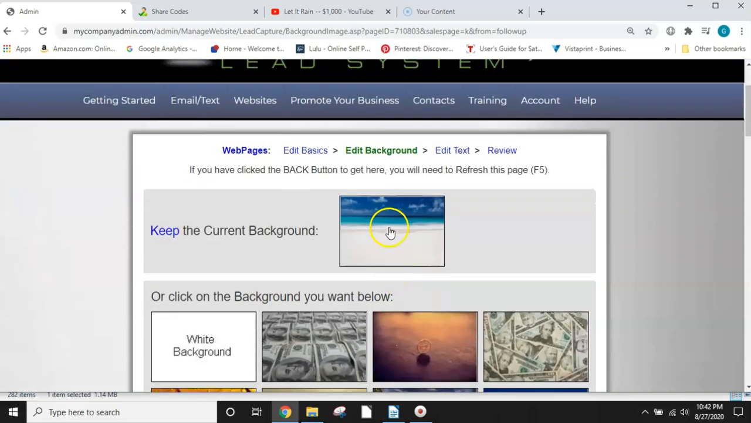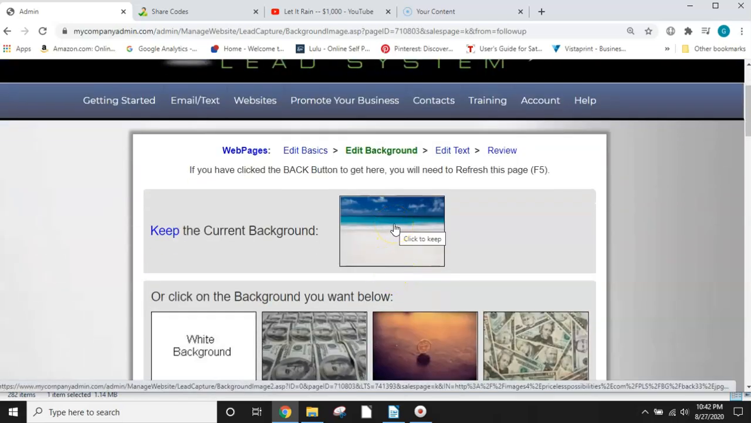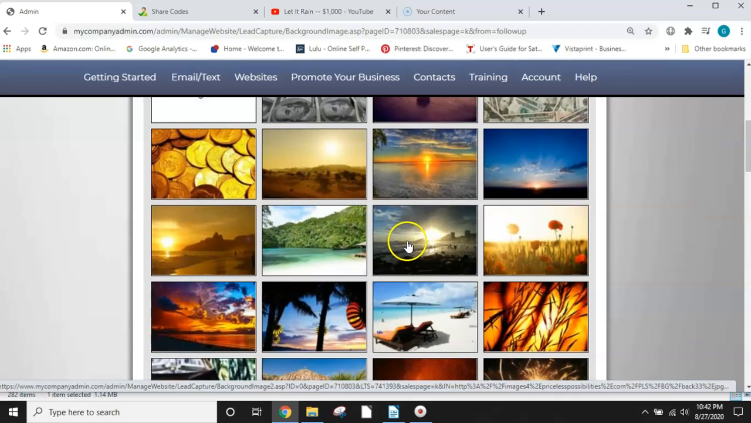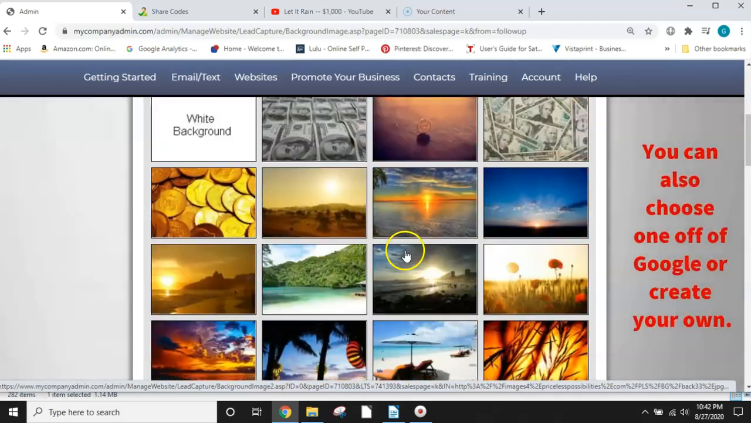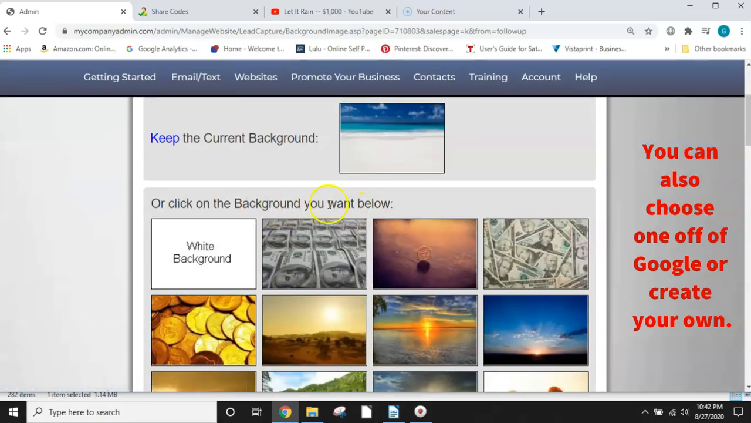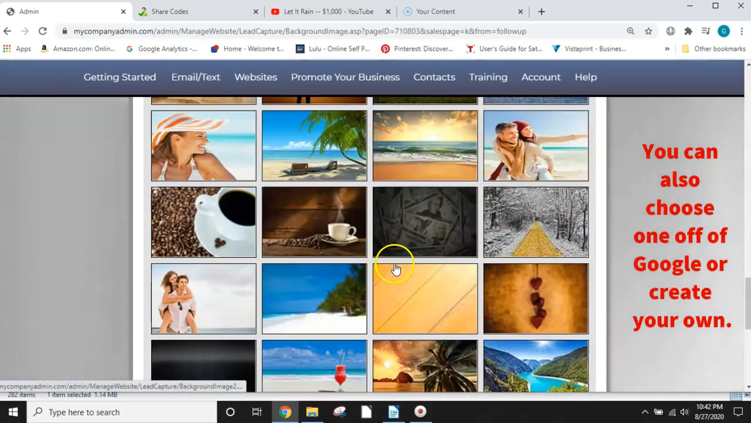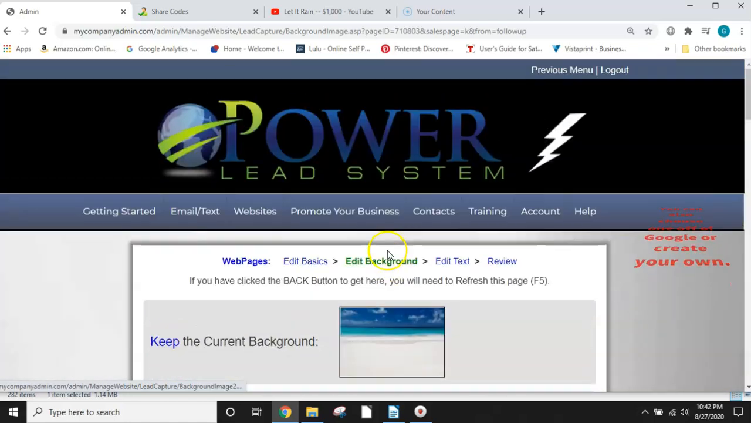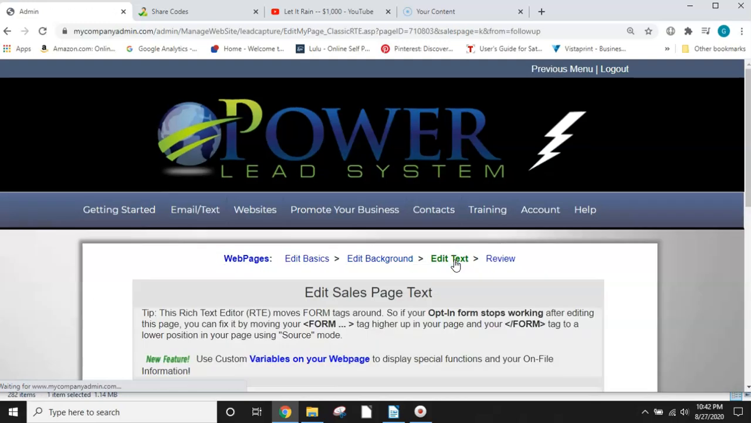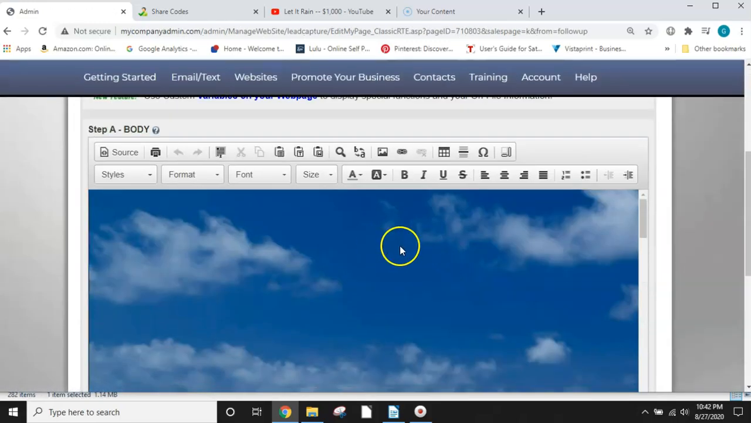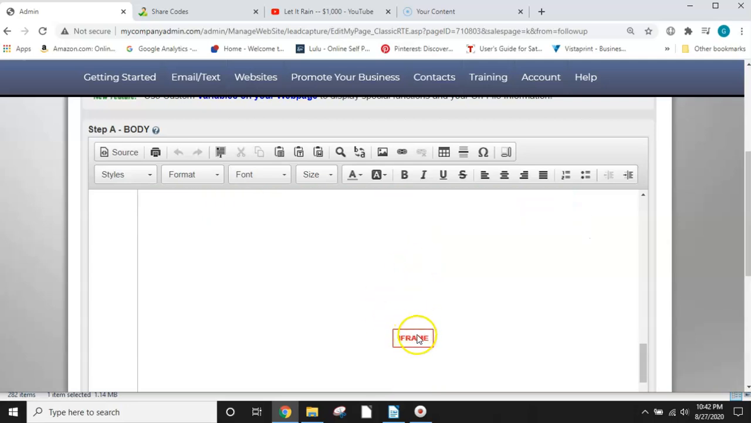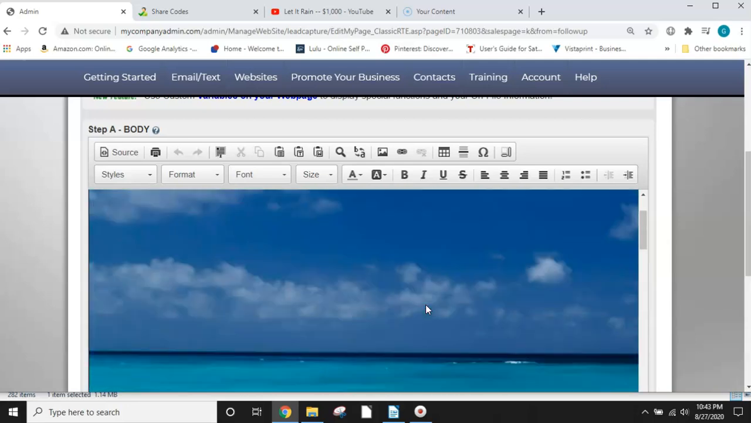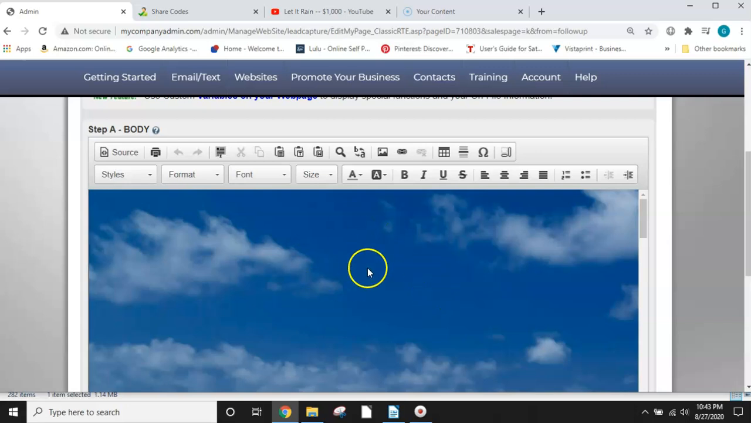Then you can either keep this background or change using one of these. So I'm going to keep it to this background just to see what it looks like after I get finished. Next, edit text. Edit text, you can edit text, and then there's a video here where you can change your video. So this is what the background is going to look like.